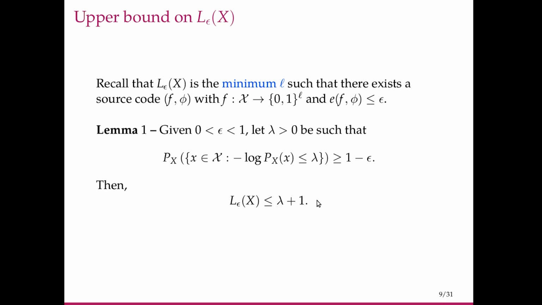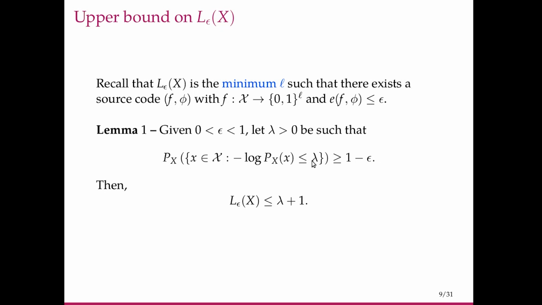This can also be thought of in this fashion. If we can find a large probability set that collects all the symbols for which minus log p_X is less than or equal to lambda, then L_epsilon of X will also be less than or equal to lambda plus some extra term.